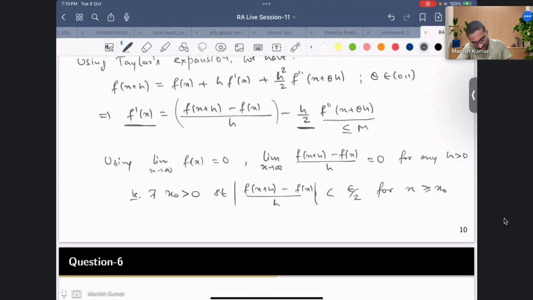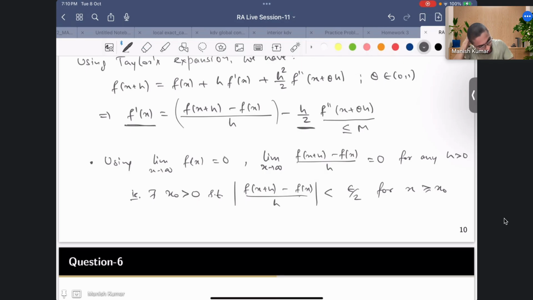I'm just using the definition of this. But here depending on this h, my x naught will change. That is clear. But how does it help? This is not a problem. So this part I can make as small as I want, that is not an issue.